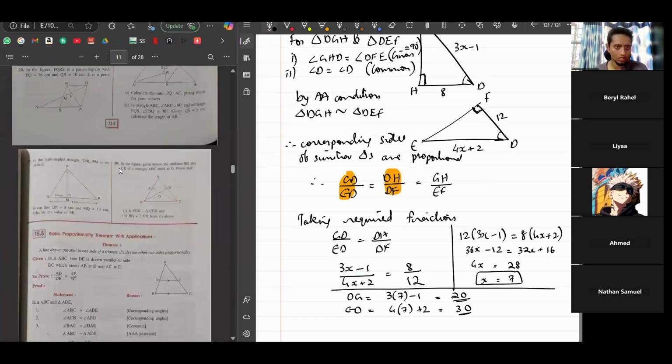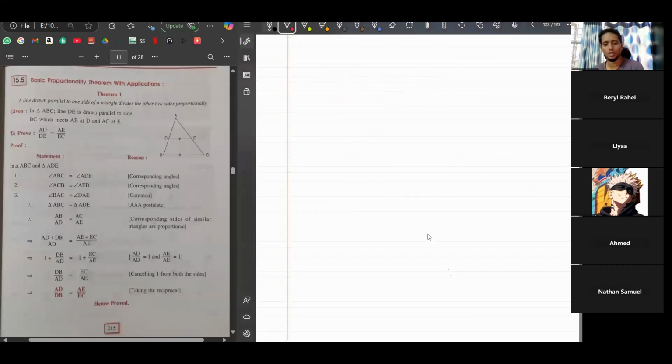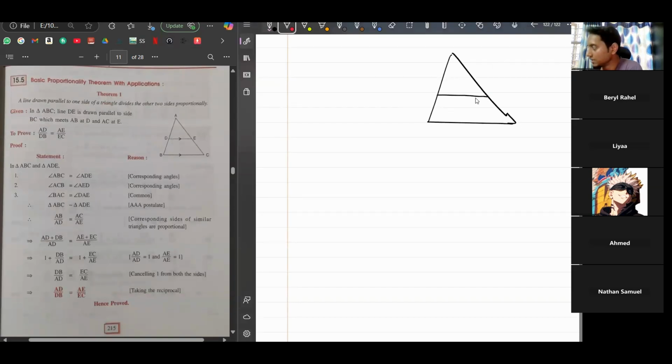Yes, sir. Okay. We'll go to the next part of this chapter, that is the basic proportionality theorem. Basic proportionality theorem is when you have two similar triangles again, where one triangle is inside the other triangle. The base is parallel to each other. So suppose this is A, B, C, and D, E. The small triangle ADE and the big triangle ABC. First of all, are they similar? How can you prove that they are similar?